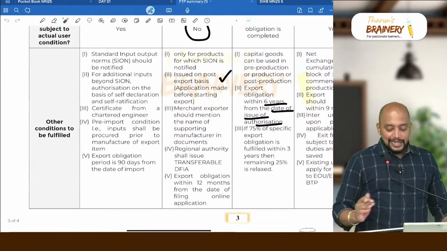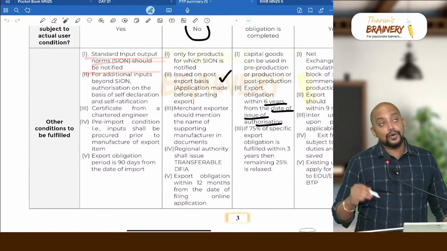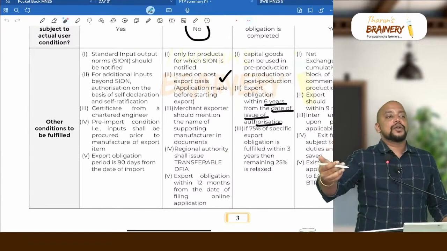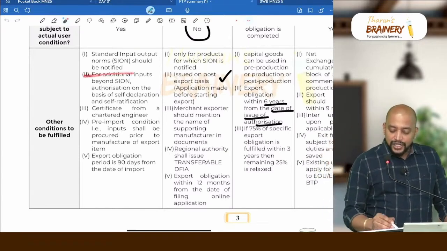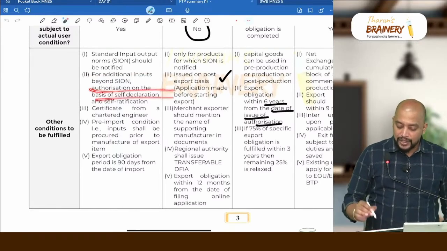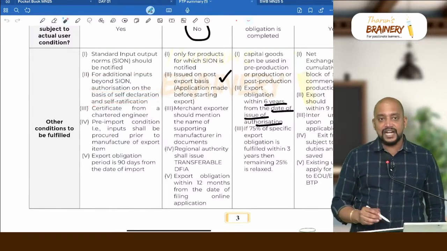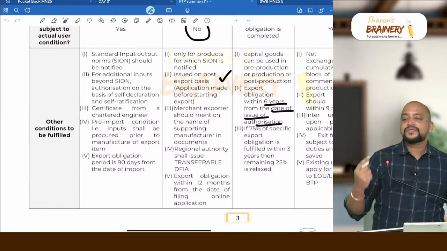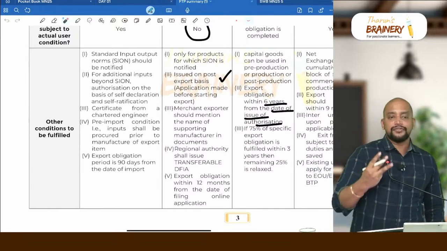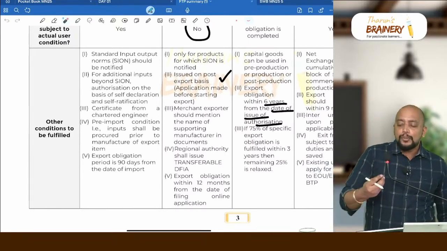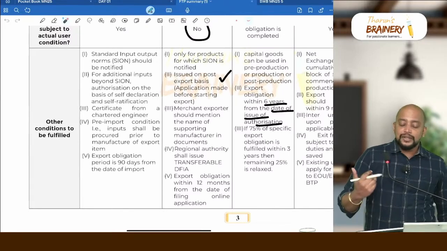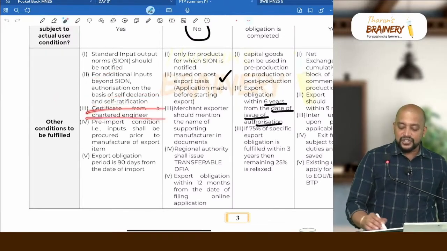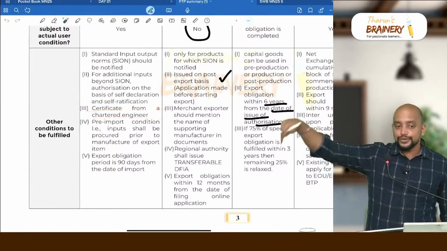Then other condition, SION should be notified. What if it is not notified? If they are covered under status holder, they will get the SION on priority. That is that point. For additional inputs beyond SION, authorization is on the basis of self declaration and self ratification. What does it mean? Suppose SION is 3, which means for every unit of output we need 3 units of inputs, and suppose we are importing more than that, some extra quantity is required. Then in that case, on the basis of self declaration and ratification, we can import. Certificate from a chartered engineer that these imported goods are really used in export.